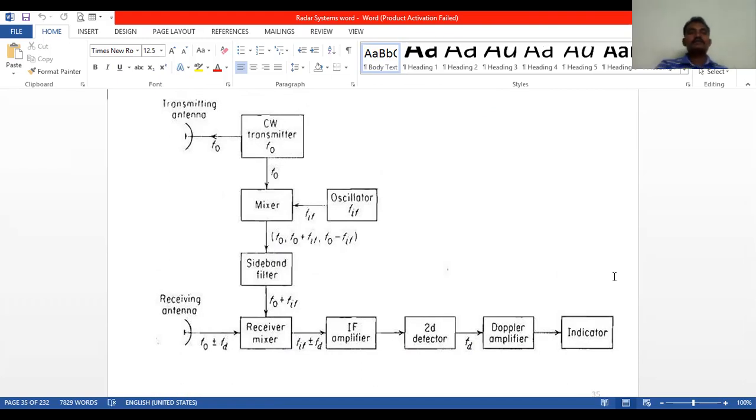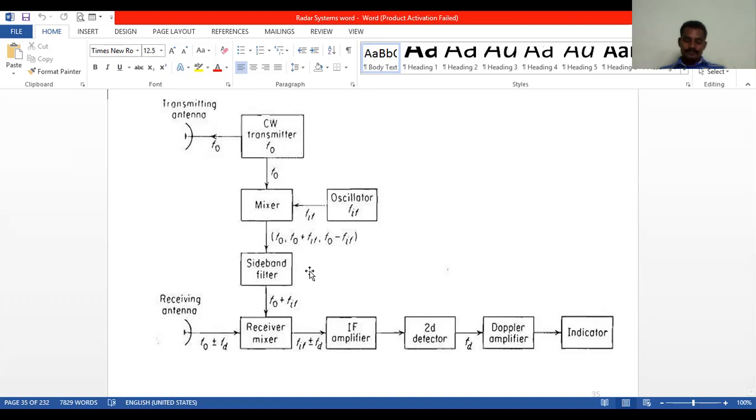Here the sidebands are F0, F0 plus FD, and F0 minus FD. It is used to select one of these sidebands as a reference signal from the output of the mixer, which contains two sidebands on either side of the carrier and higher harmonics.